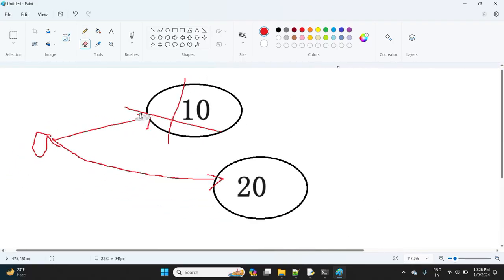Now 10 is not pointing to anything, and 10 is eligible for garbage collection. Garbage collection is nothing but destroying useless objects to improve the performance of the application.